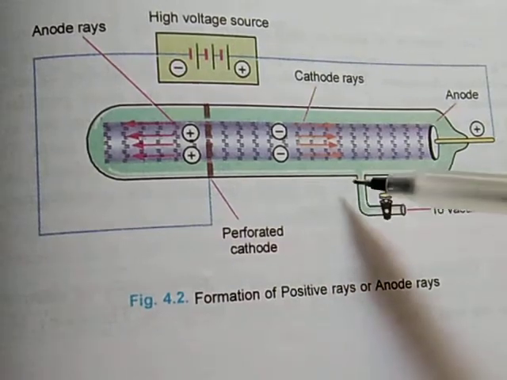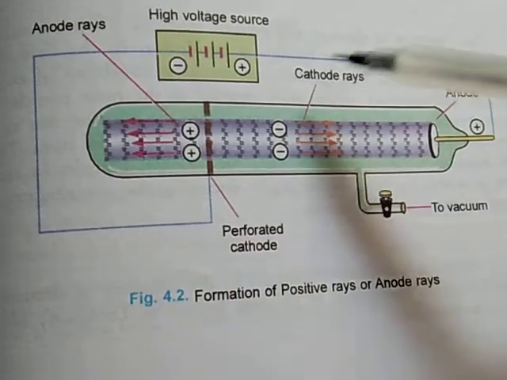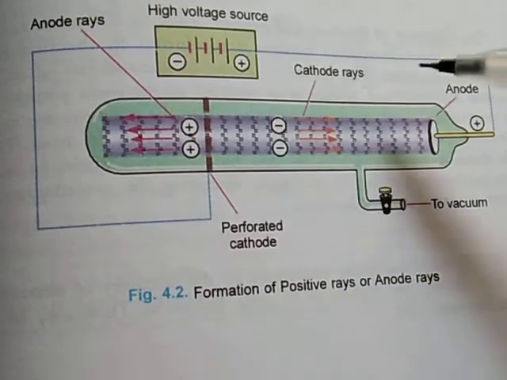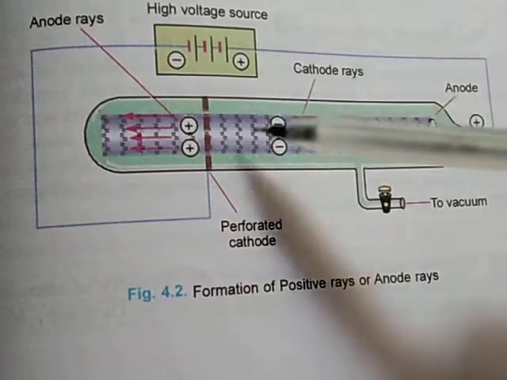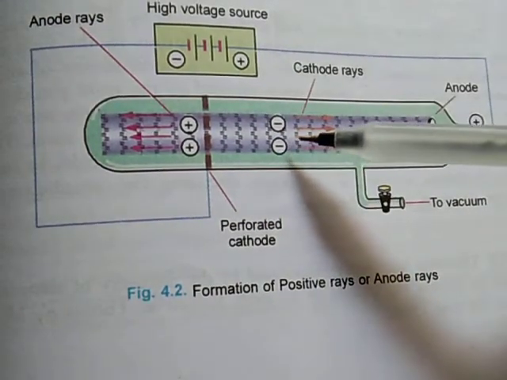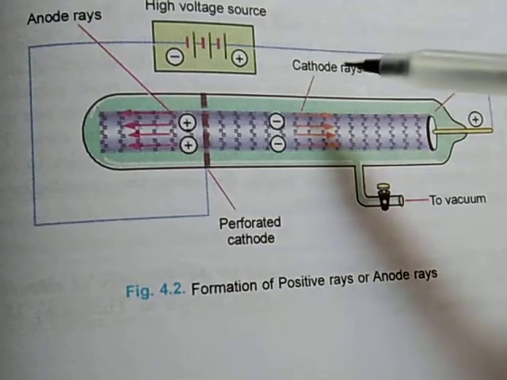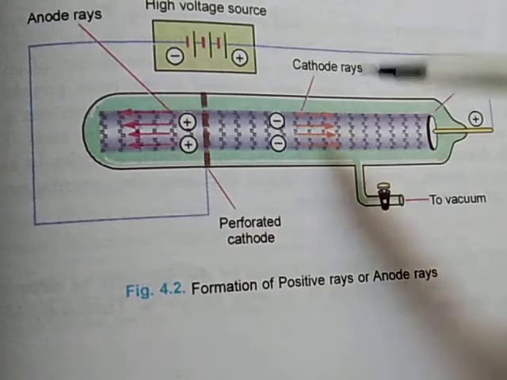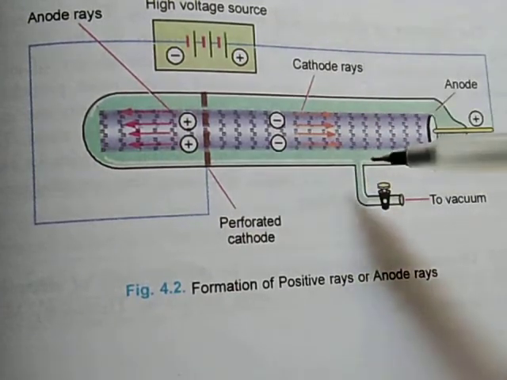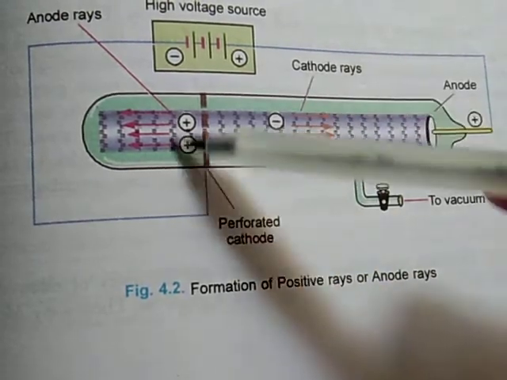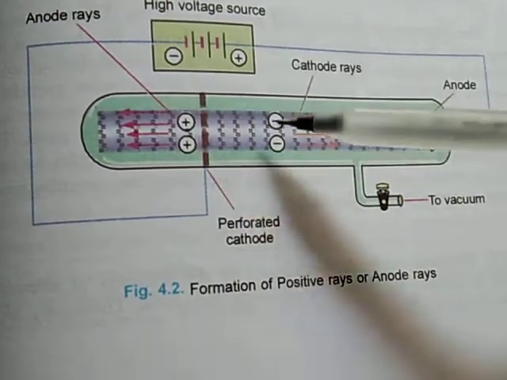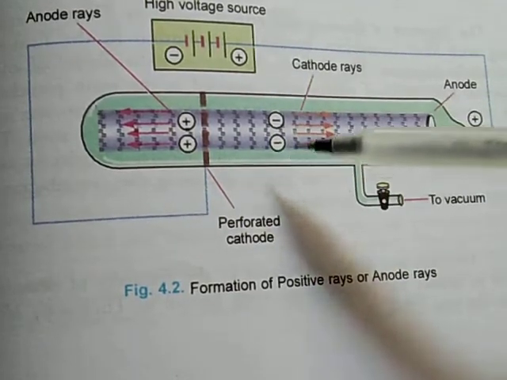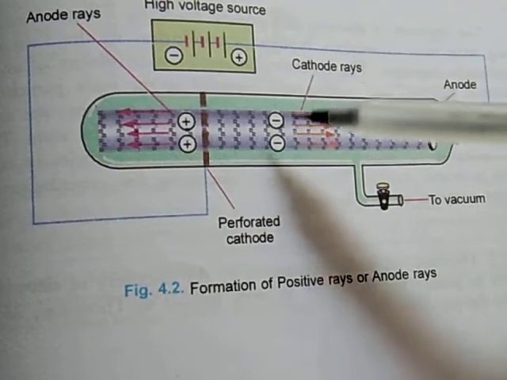Now, here the discovery of protons. An atom is electrically neutral, but the formation of cathode rays has shown that all the atoms contain negatively charged particles. These are called electrons. The atom must also be made up of some positively charged particles to balance the negatively charged particles. These are positive, these are negative, to balance each other. So we can see that the atom is electrically neutral. So this was the basis of the discovery of protons.